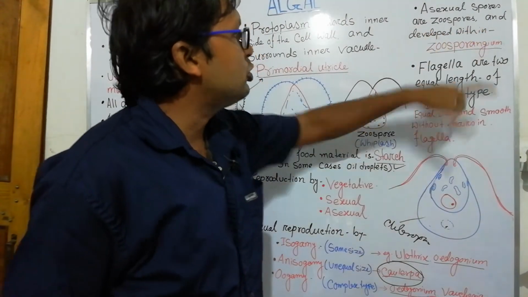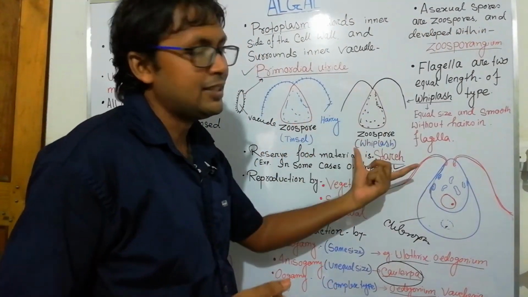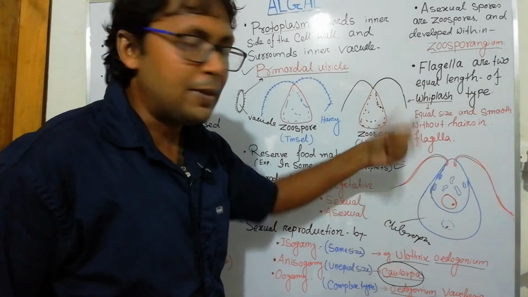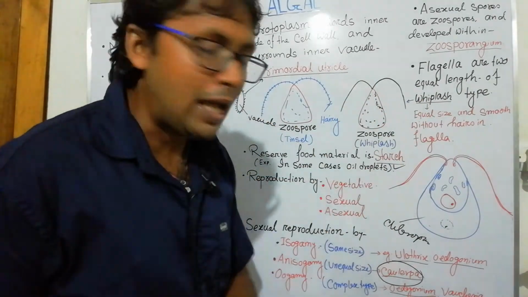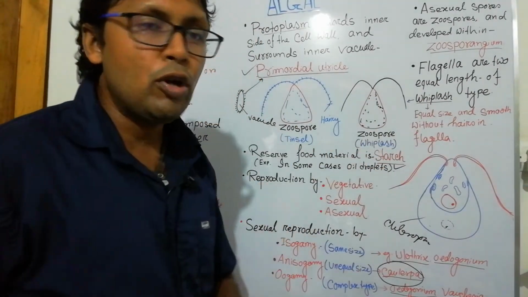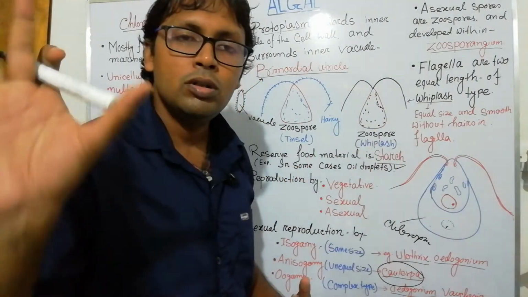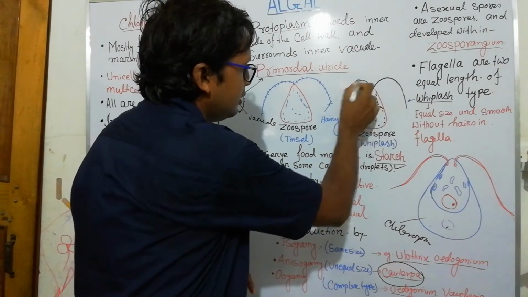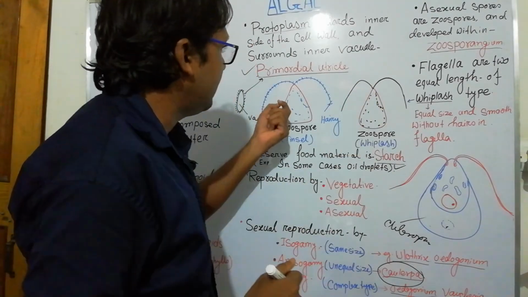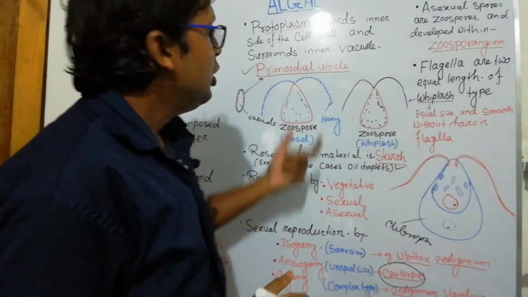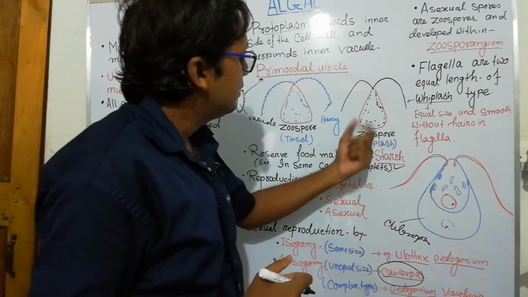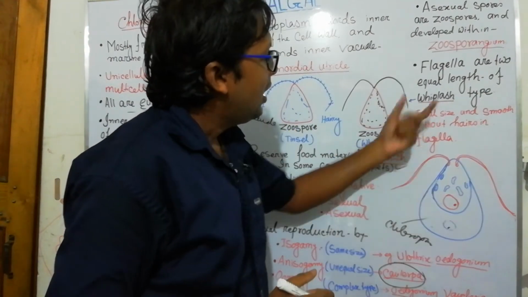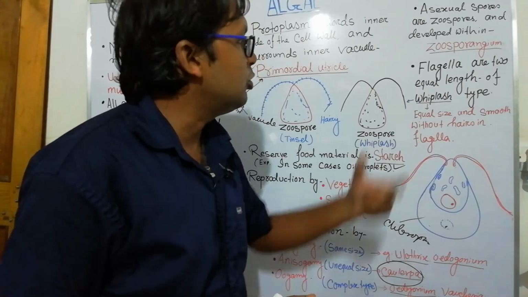Asexual spores are zoospores, with two flagella or four flagella. Flagella are of two types, whiplash type and tinsel type. What is the whiplash type? When flagella have no hairy structures and are smooth, it is called whiplash type. When hairy structures are present, it is tinsel type. So you have to remember the terms whiplash and tinsel.